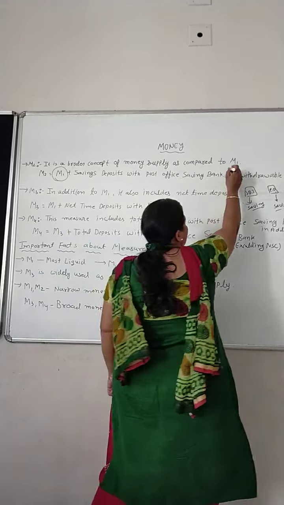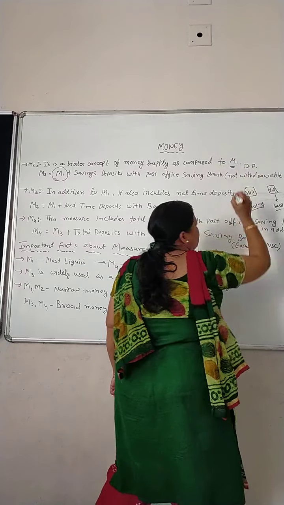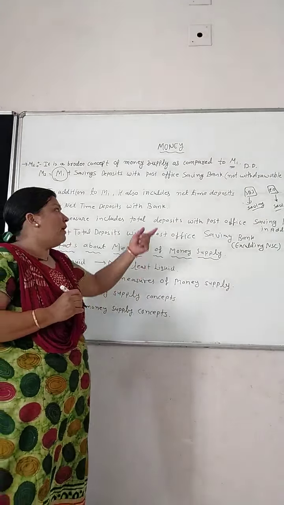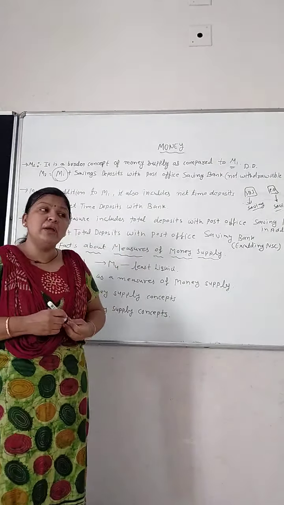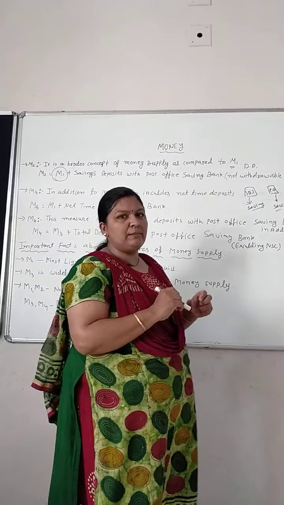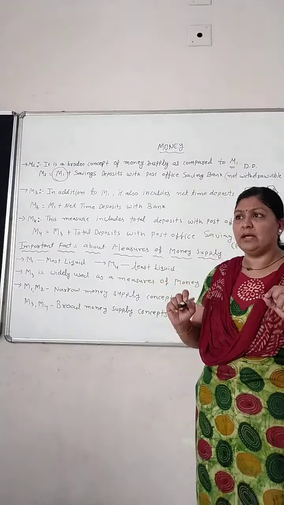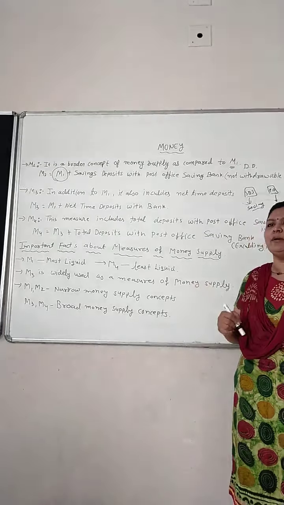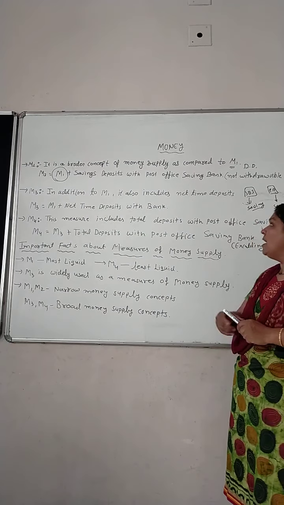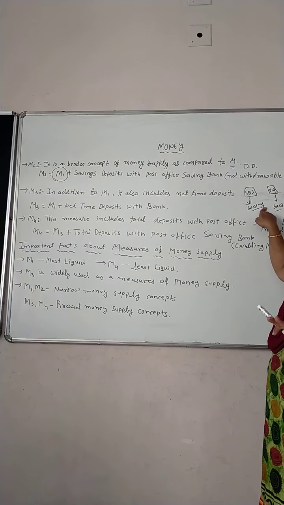In M1 we are talking about demand deposits with the commercial bank. And why are we not including the post office savings account as demand deposit? Because under demand deposit, the picture is very clear: we withdraw our money with the help of checks. But in the post office, that is not possible.